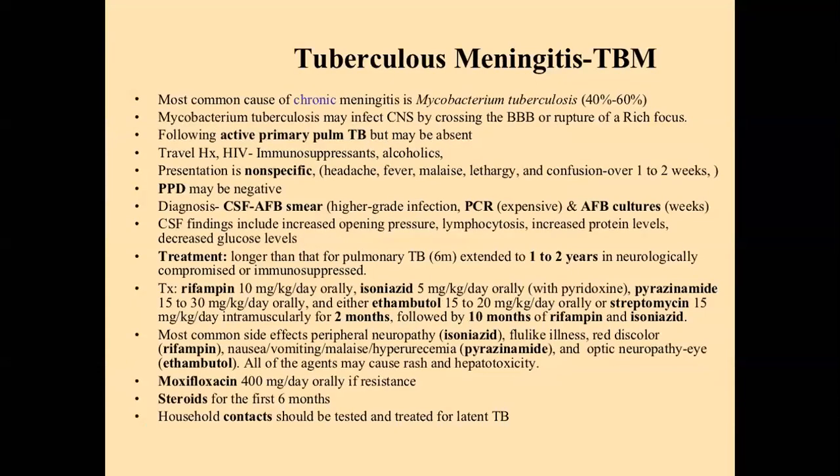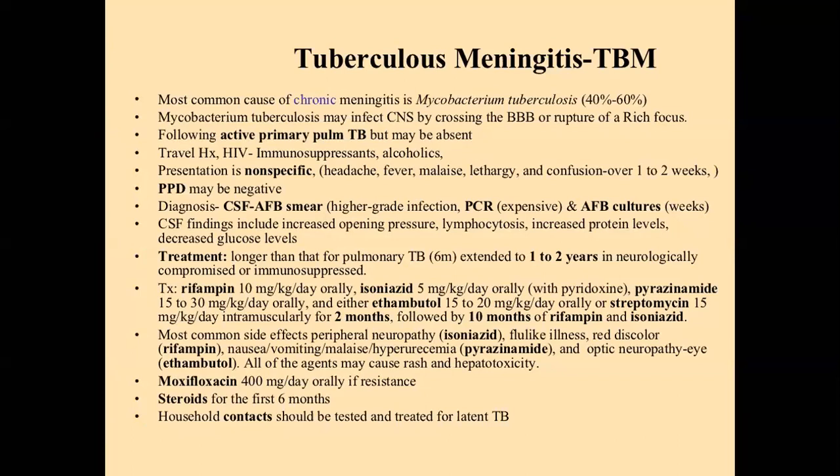Okay, the second type of meningitis is tuberculosis meningitis. Tuberculosis meningitis is caused by Mycobacterium tuberculosis, and it is a chronic meningitis, and it is aseptic meningitis. In tuberculosis meningitis, the patient has a history of low grade fever. In viral meningitis, the patient has a history of high-grade fever. In bacterial meningitis, the patient has a history of high-grade fever.